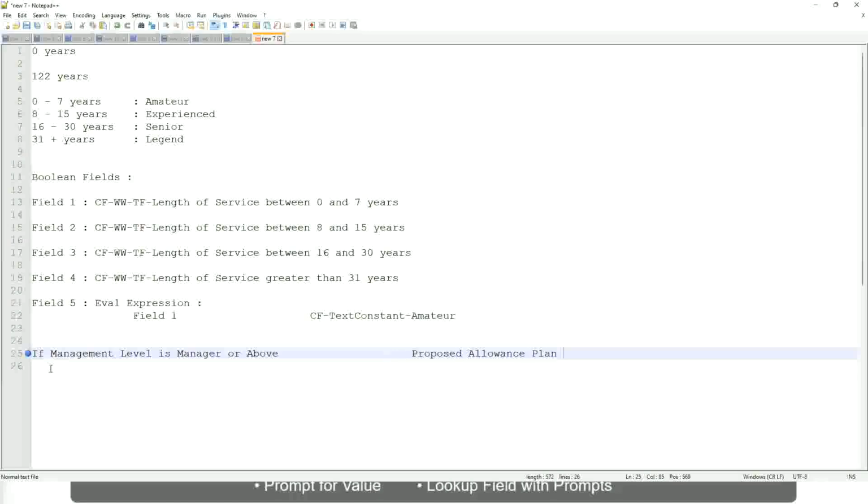We are going to find out what allowance plan we are going to propose for the new managers. So the proposed allowance plan will be, let's say, car allowance.